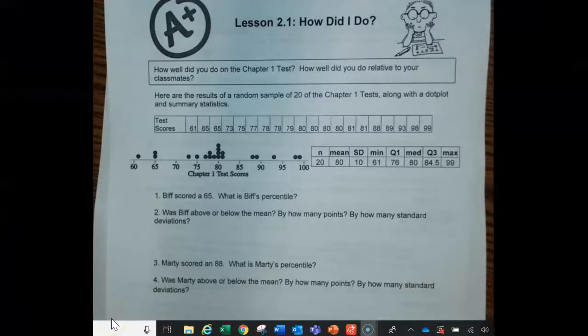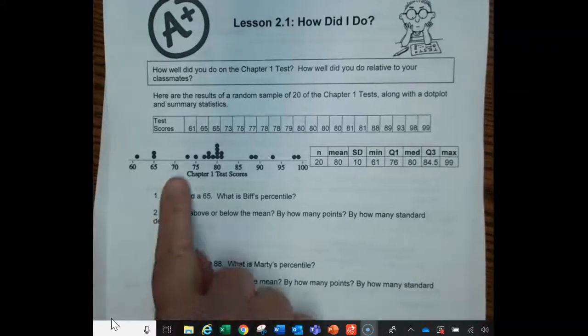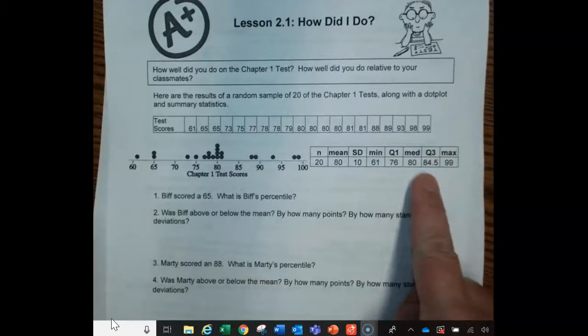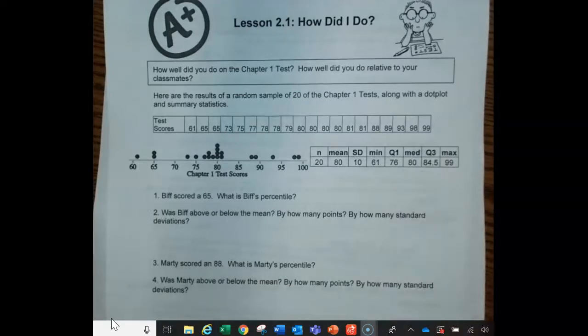We're going to go through lesson 2.1, how did I do? So I might have from the chapter 1 test, how did you do relative to your classmates? So I have 20 scores from the chapter 1 test along with their dot plot and their summary statistics, okay? So rest assured, these are not the test scores from your Unit 1 test. Yours were better than some of these scores for sure.